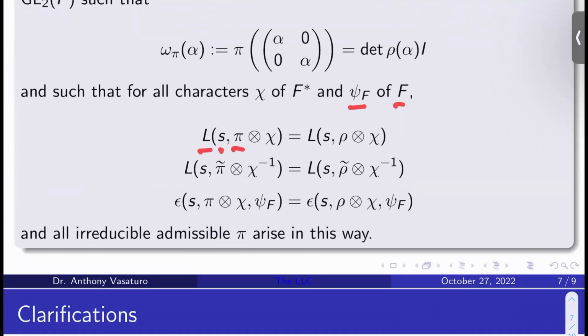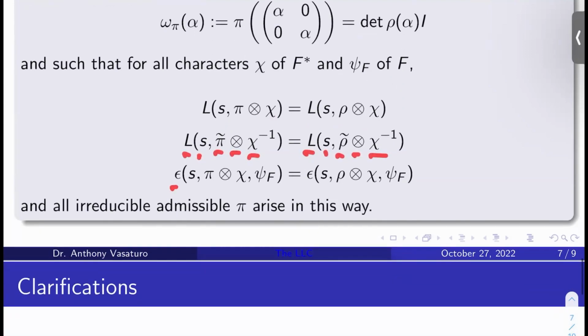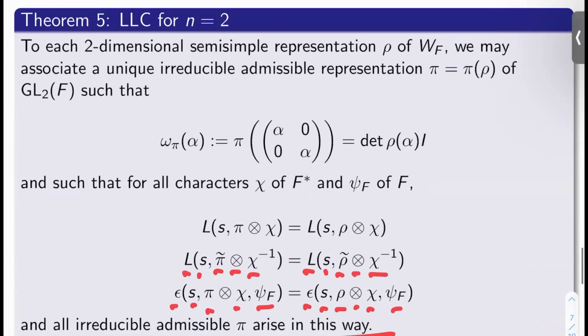L of s, pi tensor chi equals L of s, rho tensor chi. L of s, pi tilde tensor chi inverse equals L of s, rho tilde tensor chi inverse. And epsilon of s, pi tensor chi, comma psi sub F, is epsilon of s, rho tensor chi, comma psi sub F. And all irreducible pi arise in this way.